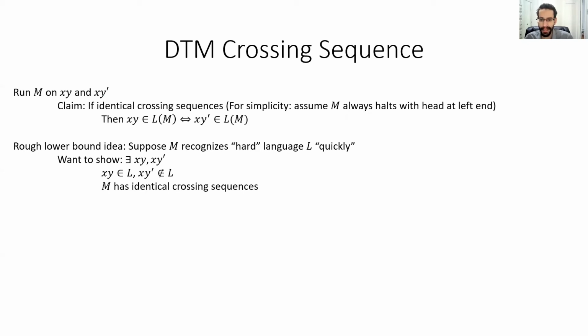To accomplish this, we require one of the strings to be in the language, and then the other string to be not in the language, and we also require M to have identical crossing sequences on these two strings. If these conditions are satisfied, then by the previous claim, M must make the same decision on these two strings. But only one of them is in the language, and so M must be wrong on one of these two strings.